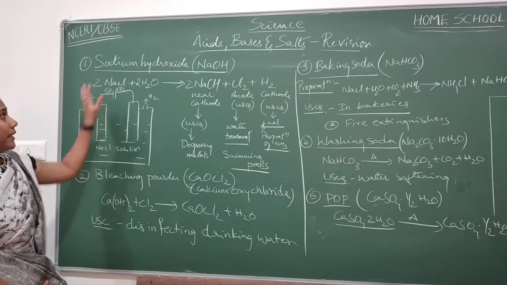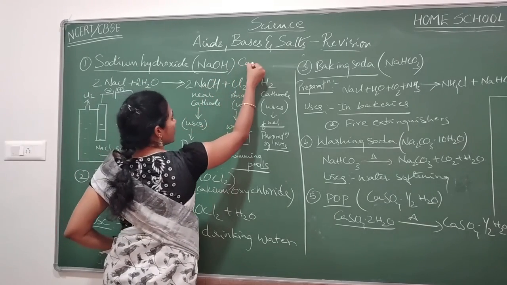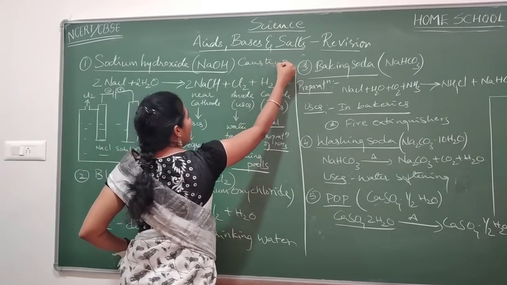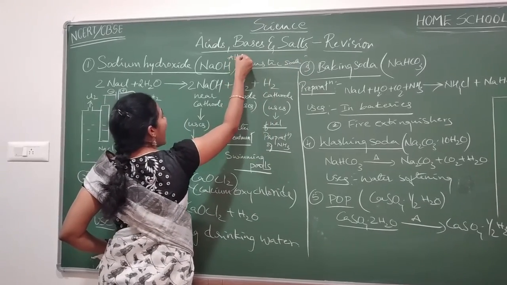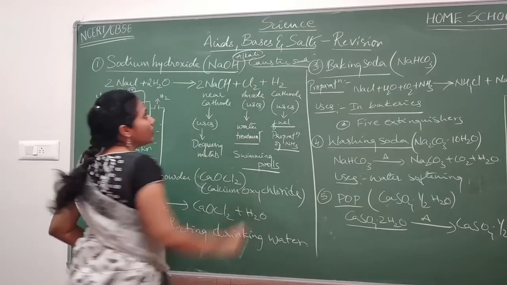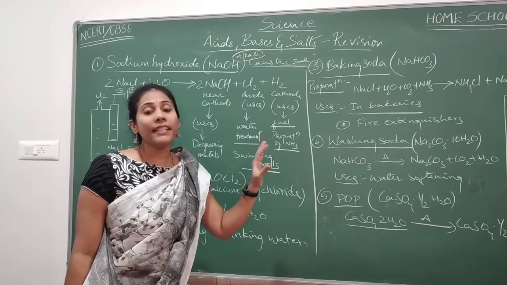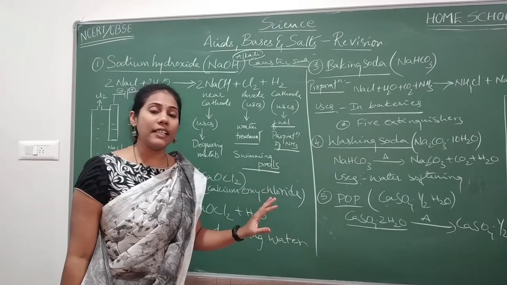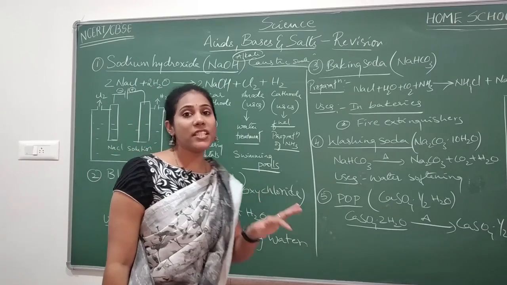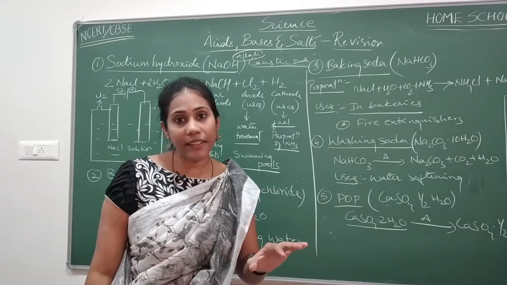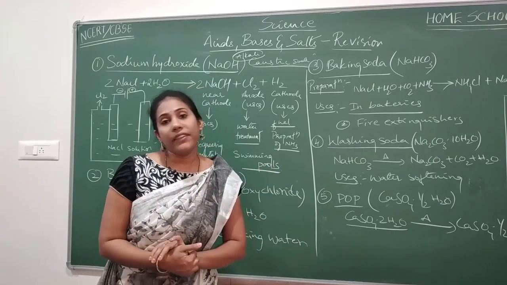First one is sodium hydroxide. Sodium hydroxide is also called caustic soda. And you know, it is an example for alkali. What do you mean by an alkali? Any base that can be dissolved in water is called an alkali. NaOH is an example for alkali. KOH is an example for alkali, right? So alkali is nothing but a base that can dissolve in water.